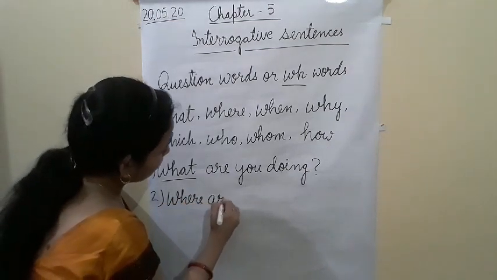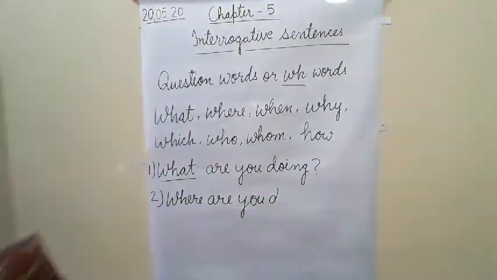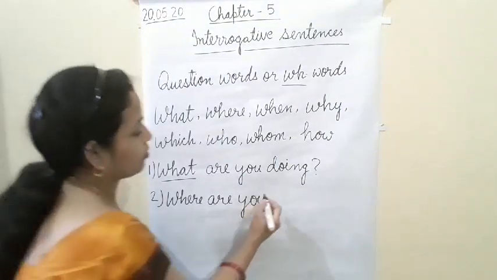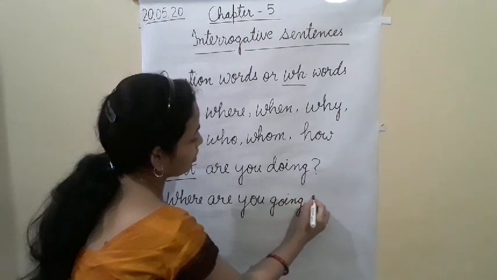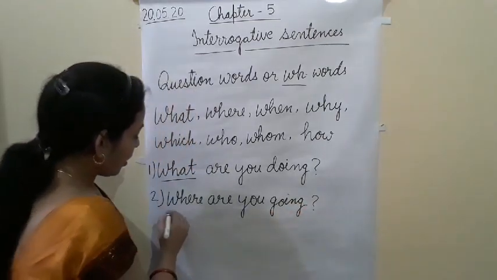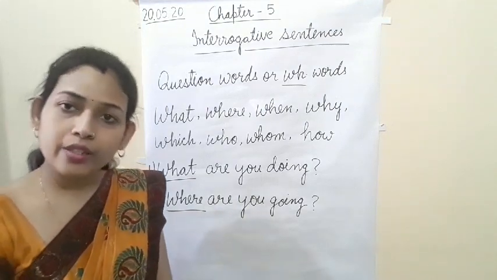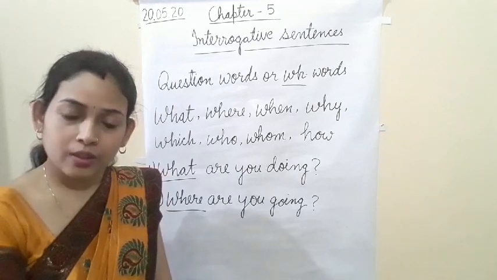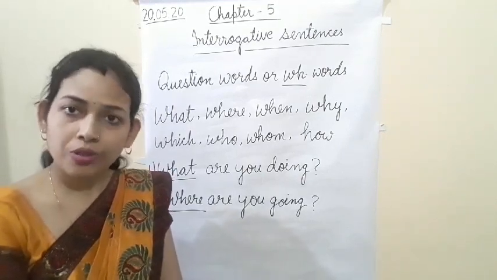Where are you going? Another example I have written of a WH or question word is where. As you can see, when we start such kinds of questions, we first write the WH word or question word.